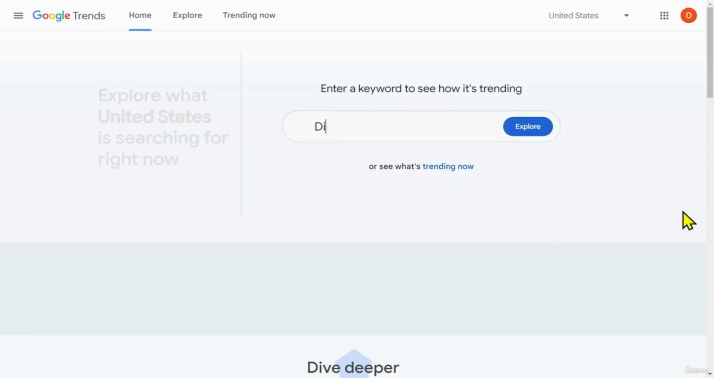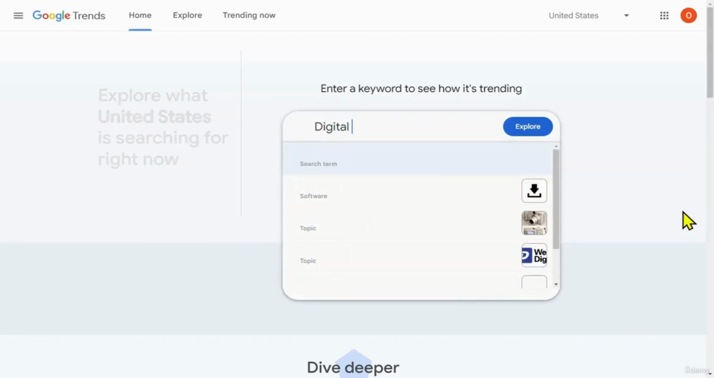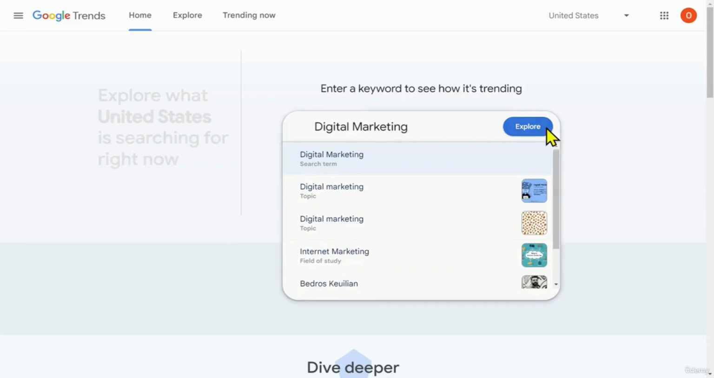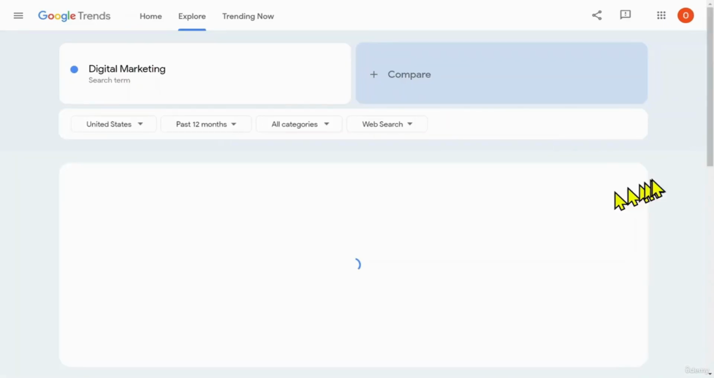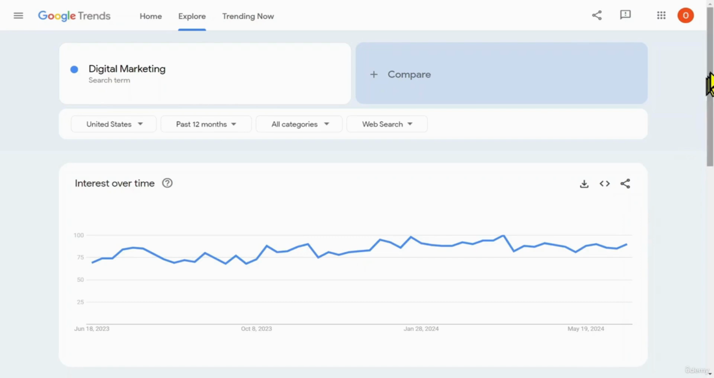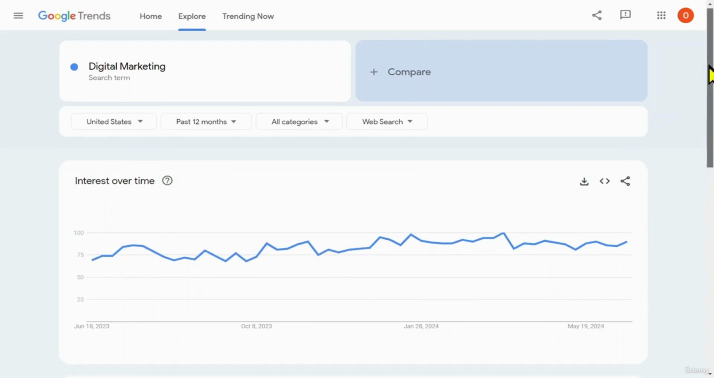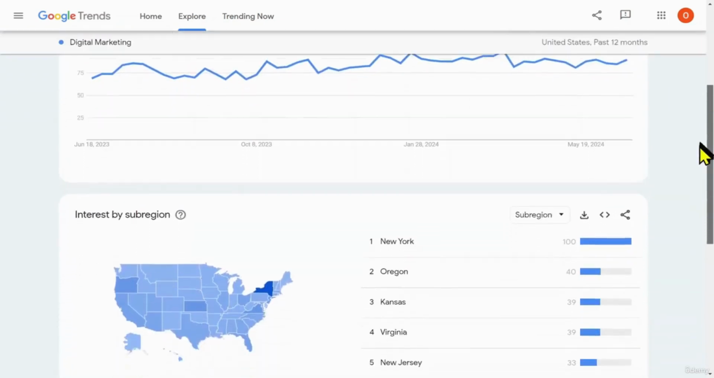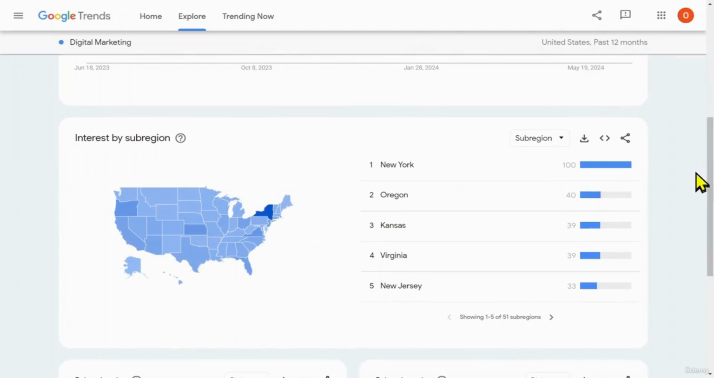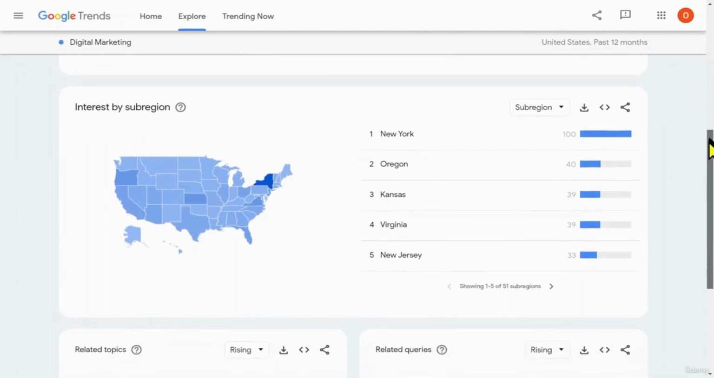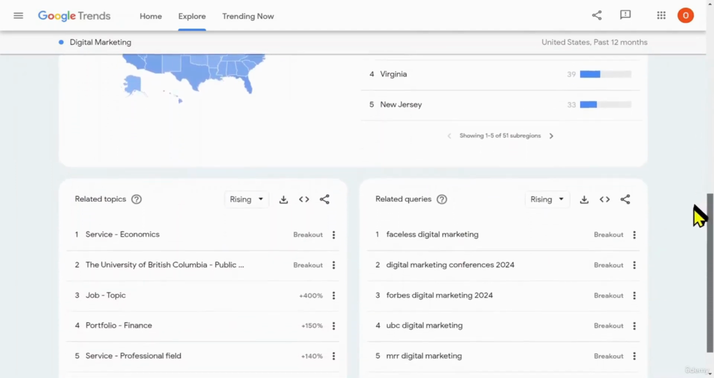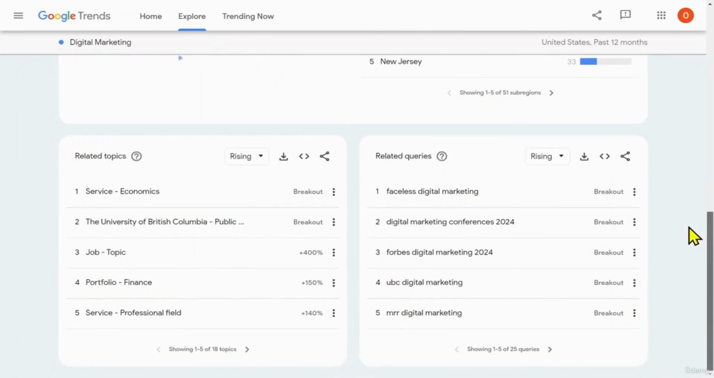If we go to Google Trends and type in the keywords digital marketing, then press the Explore button, it easily organizes the data into different headings such as interest over time, interest over regions, related topics, and related queries. Google Trends also allows for the comparison of multiple search terms. It's a valuable tool for marketers, researchers, content creators, and anyone interested in understanding search trends and behaviors.